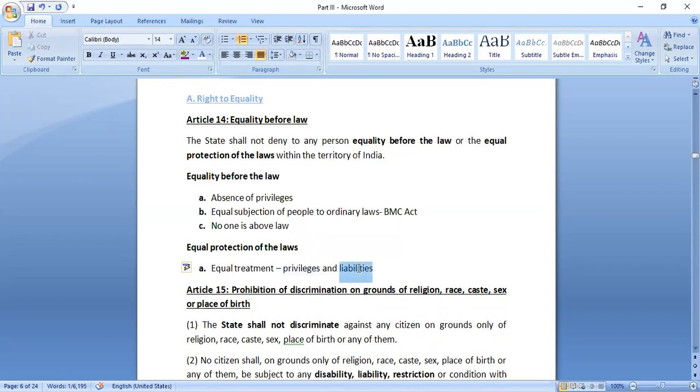If there are certain liabilities given, for example, children between 7 to 12 years would be made liable under the Juvenile Justice Act. Now this liability also would be similarly applicable. It cannot be like one person is made liable under juvenile justice, one person is made liable under IPC. So equal treatment basically means equal treatment should be given both in terms of any privilege or any sort of liabilities under any act to all the people under similar circumstances.